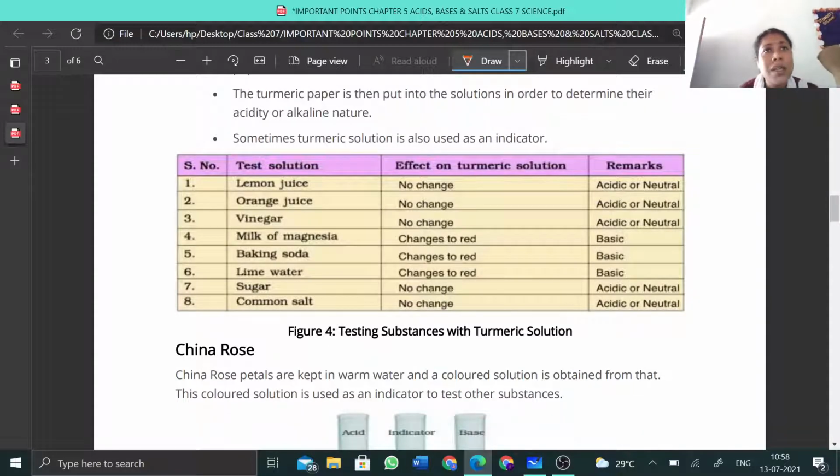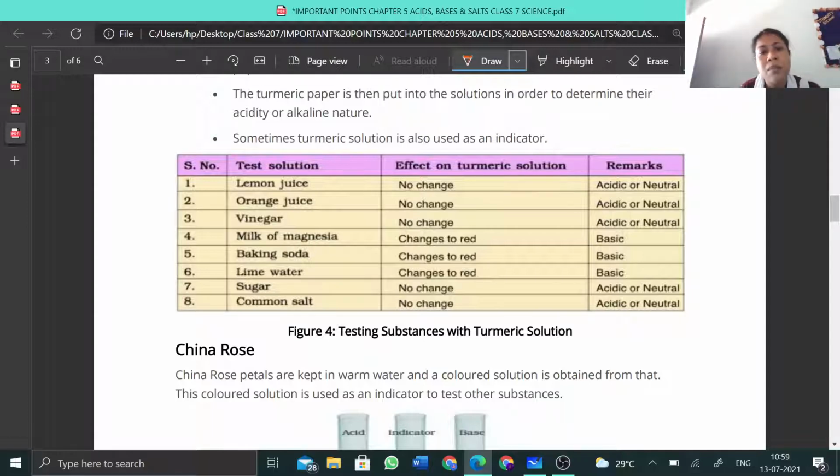Lemon juice. What does lemon contain? You know, lemon contains acid. So in case of lemon, when you put the lemon juice on the turmeric paper, you will find no change. So no change indicates that the substance is either acidic or neutral. Okay, orange, again it is acidic in nature, you have already tested with litmus paper. So again the result will be that it is acidic in nature.